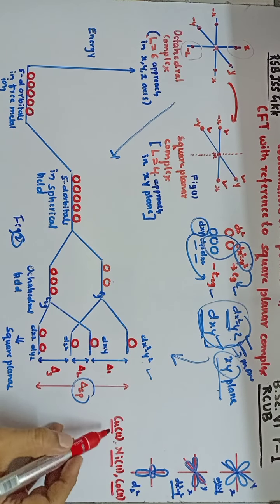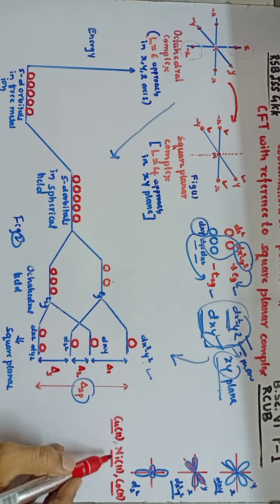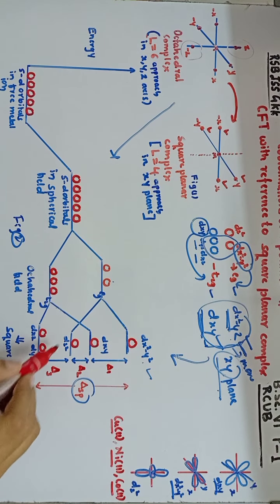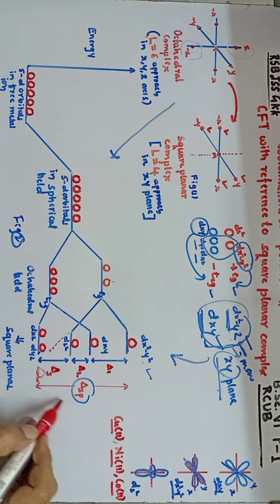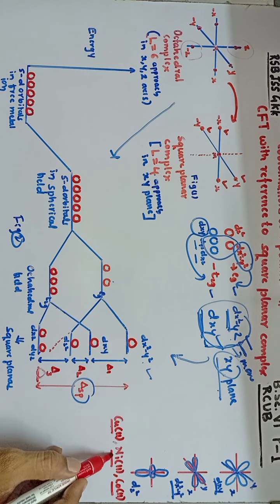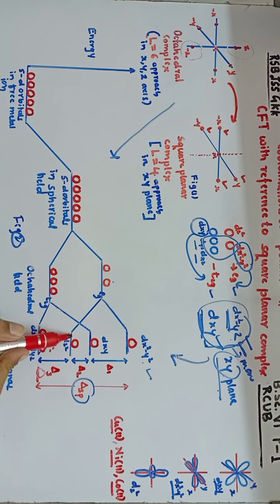Further, it should be noted that in case of square planar complex of copper 2, nickel 2, cobalt 2, the dz square orbital energy is almost equal to dxz and dyz orbital. So that means if you compare the energy of the dz square orbital in case of square planar complex of copper 2, nickel 2 and cobalt 2, the dz square orbital energy is further less. That means it is more stable. So that means the dz square orbital energy is almost nearly equal to dxz and dyz orbital.